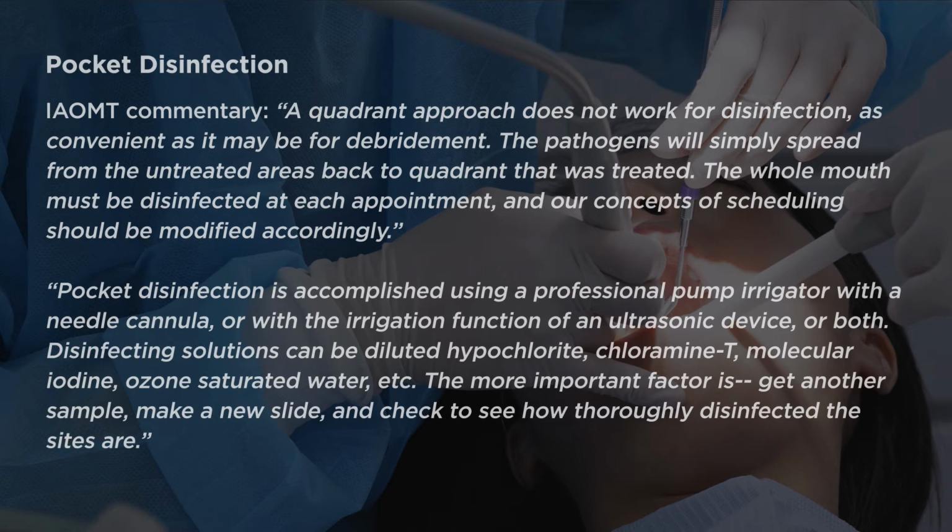Pocket disinfection is accomplished using a professional pump irrigator with a needle cannula or with the irrigation function of an ultrasonic device, or both. Disinfecting solutions can be diluted hypochlorite, chloramine T, molecular iodine, ozone-saturated water, etc. The more important factor is to get another sample, make a new slide, and check to see how thoroughly disinfected the sites are.